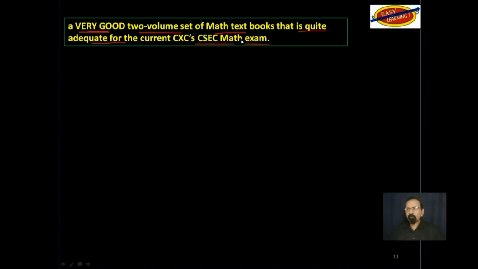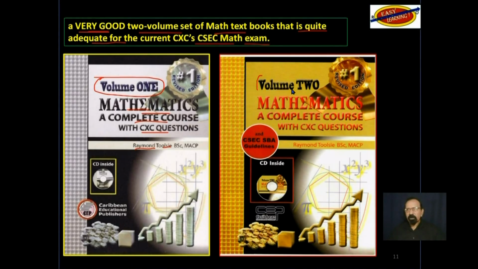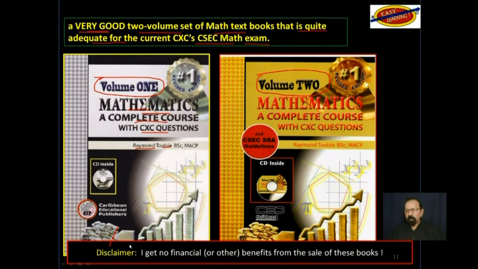This is a picture of volume 1, Mathematics, a complete course with CXC questions by Raymond Tulsi. And this is a picture of volume 2. Disclaimer down here. Please note, I get no financial or other benefits from the sale of these books.